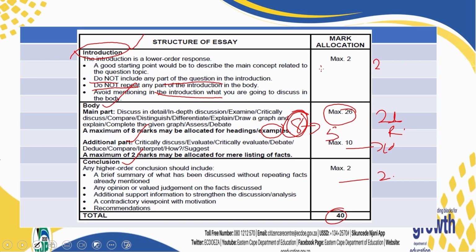If maybe the essay, let me choose an example of an essay that is very long, maybe the consequences of market failures. It's a very long essay. Even if you reproduce that essay, you are only going to get a maximum of 26 marks. So be careful.